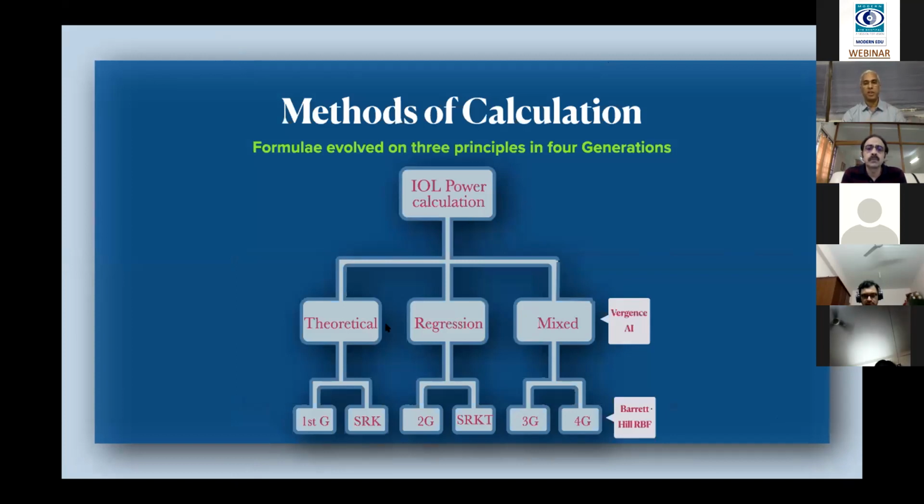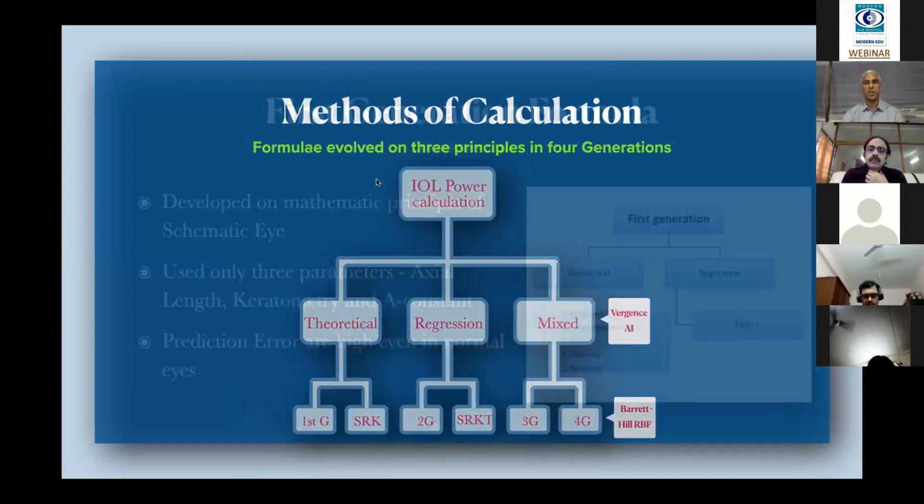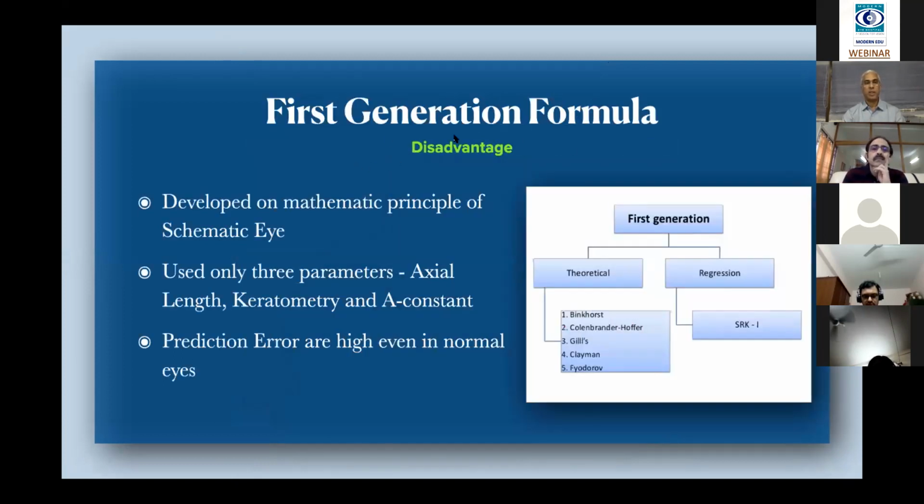IOL power calculation: first theoretical, first generation, SRK, partly regression, and then regression method, second generation. Whereas in third and fourth generation, most of the formulas use both the theoretical and regression models. And in the recent generation, they are using the vergence. The main disadvantage with the first generation formulas was that they were developed on a mathematical principle, so they used only 3 parameters. So that's why the effective lens position was not given much importance. And that is how most of the results were not up to the mark.